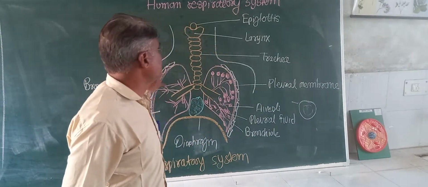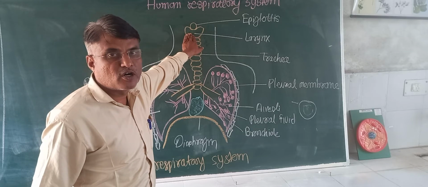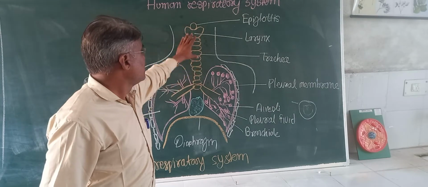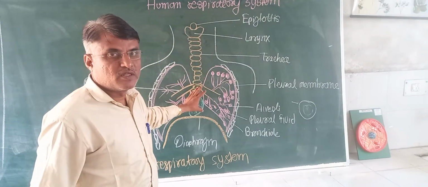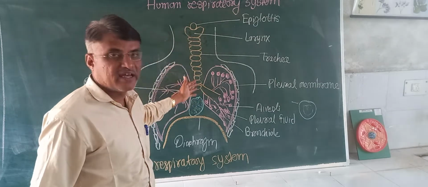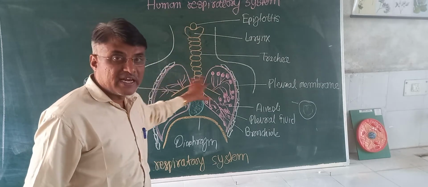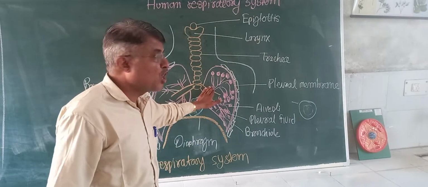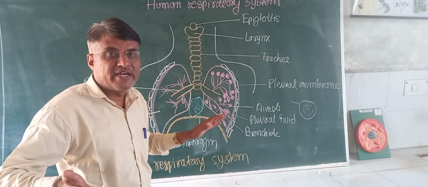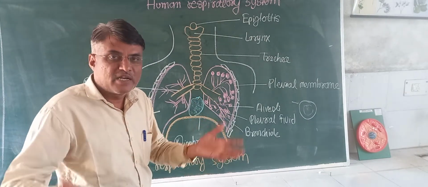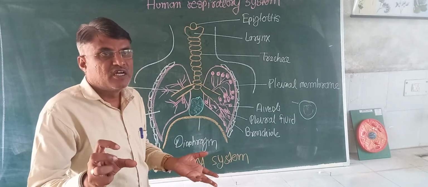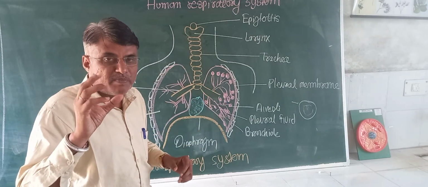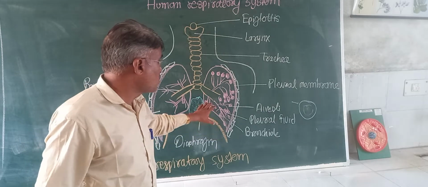See here, this is the structure. Larynx, this is also called the sound box. This is made up of cartilaginous tissue. And after this larynx, this wind pipe through which the air passes is called the trachea. And when this trachea enters the lungs, it gets divided into two parts, called bronchi. And that bronchi again subdivide into primary bronchi, secondary bronchi, tertiary bronchi, bronchioles, and the bronchioles have sac-like, pouch-like, grape-like structures, that are called alveoli.